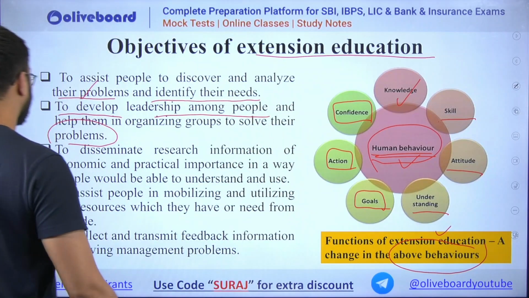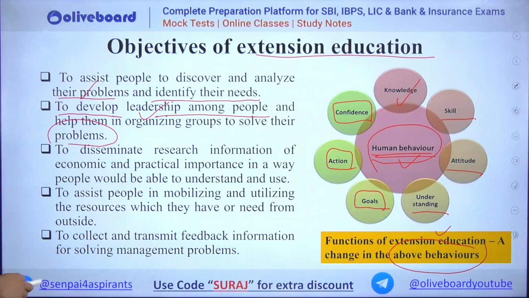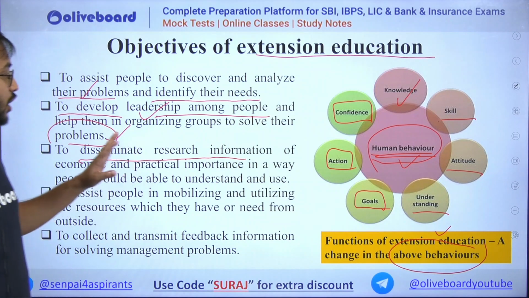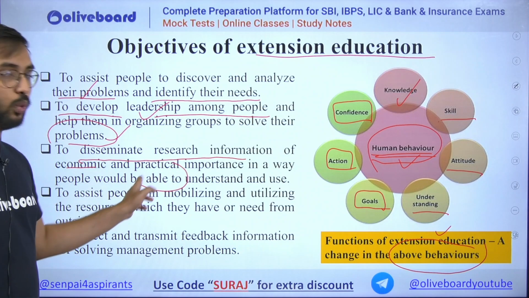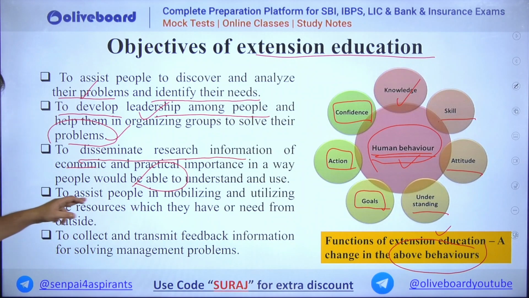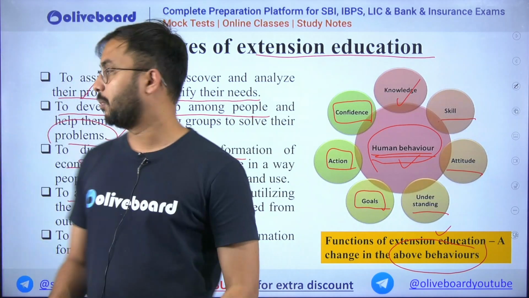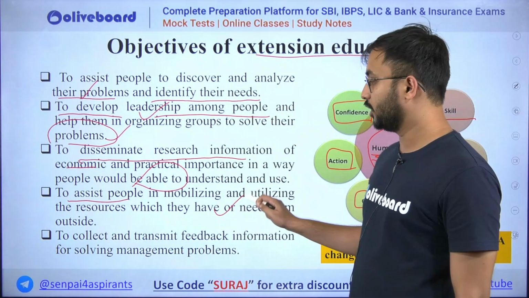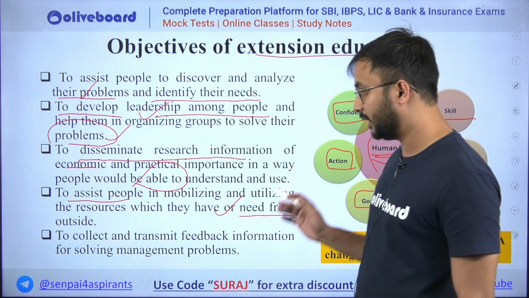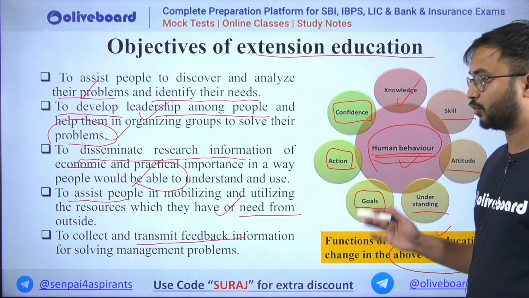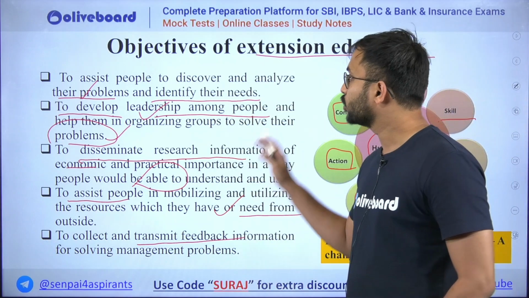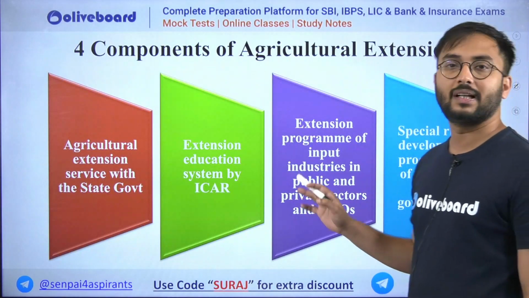Okay, so to develop the leadership among the people and help them organize groups, solving their problems, to disseminate research information of economic and practical importance in a way people would be able to understand it and use it, to assist people to mobilize and utilize the resources which they have or need from outside, to collect and transmit feedback information for solving management problems. So these are all objectives of extension education.